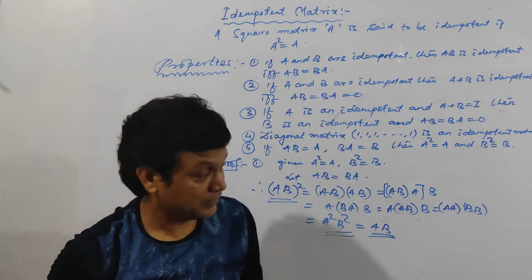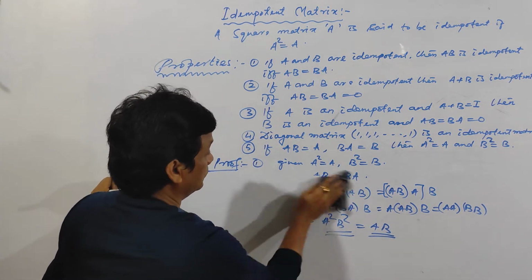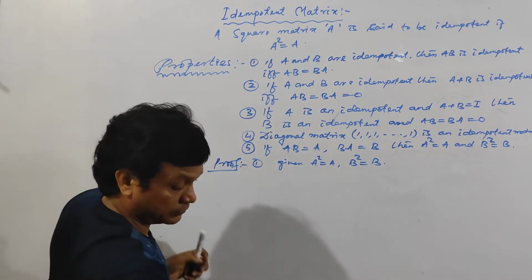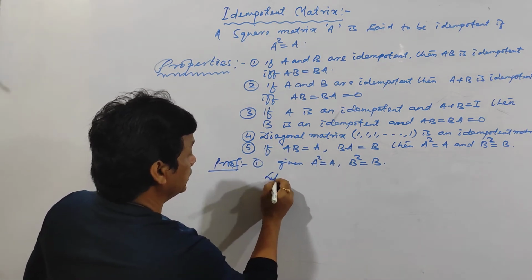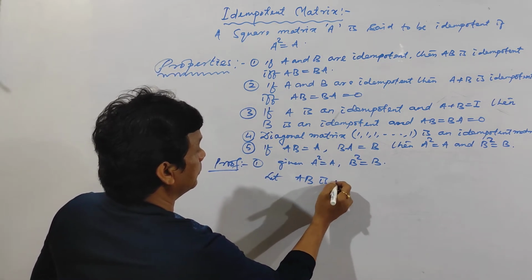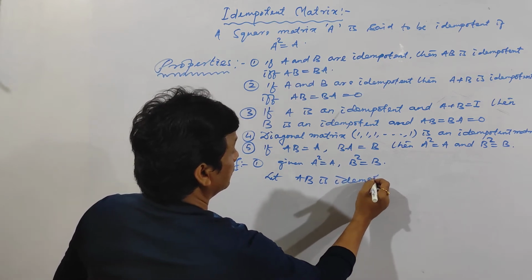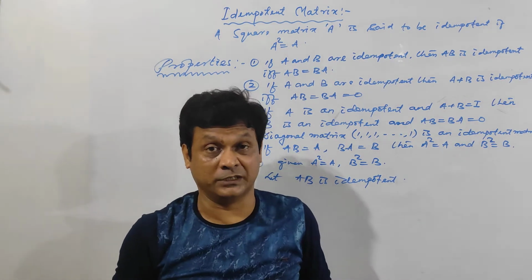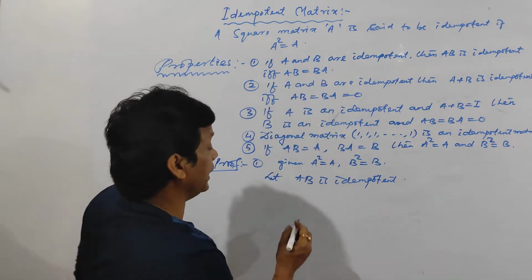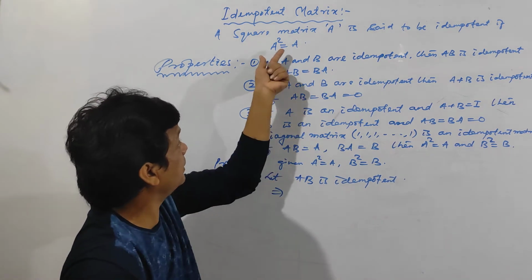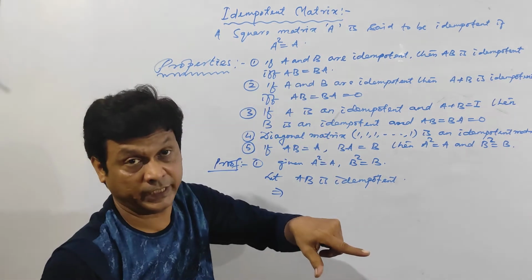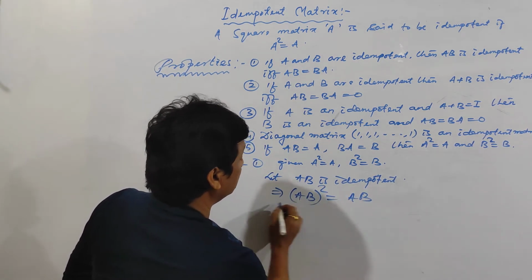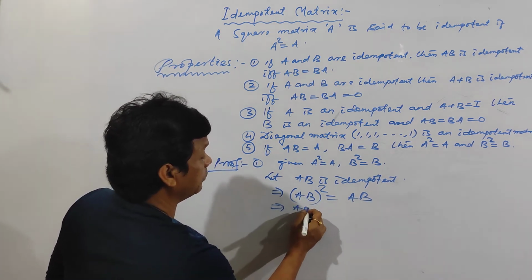Clear? Again, I am doing the reverse part, that means the converse part. So you have to take AB is idempotent, and you have to prove AB is equal to BA. And this part is very important. AB is idempotent, and the definition of an idempotent matrix is that its square is equal to itself. That means (AB) whole square is equal to AB. Clear? So (AB) whole square means AB into AB.